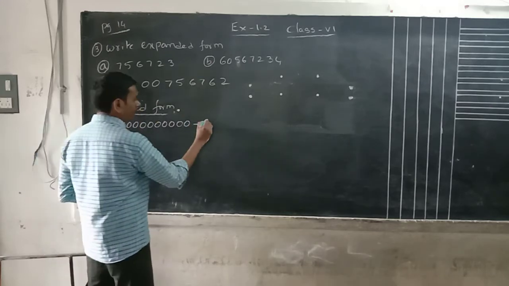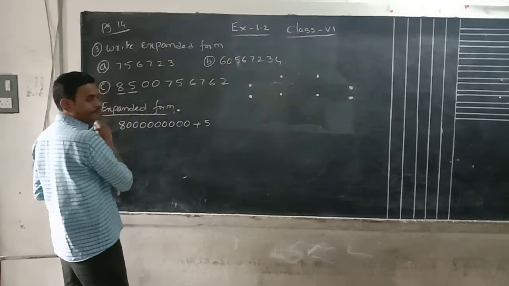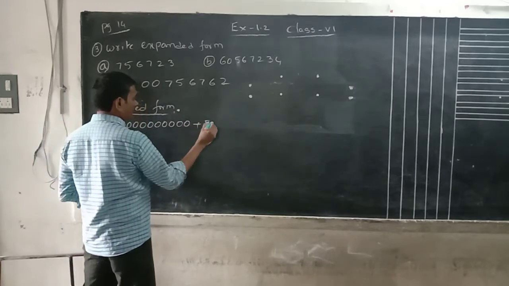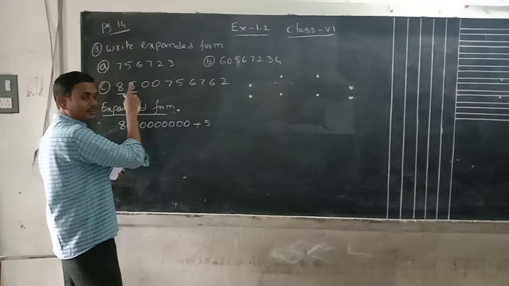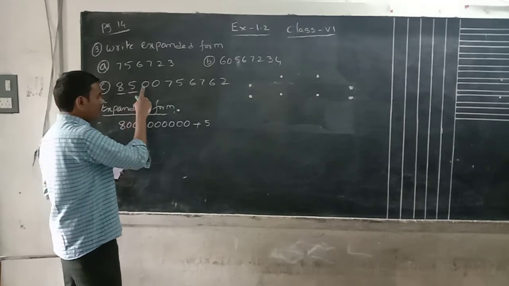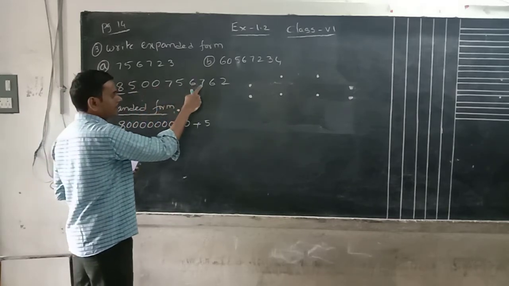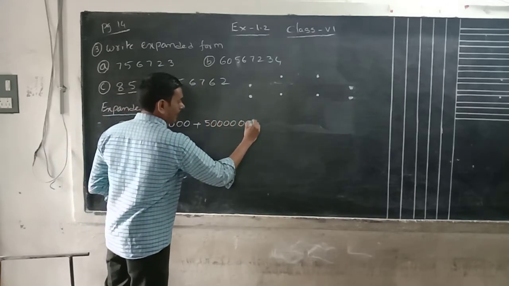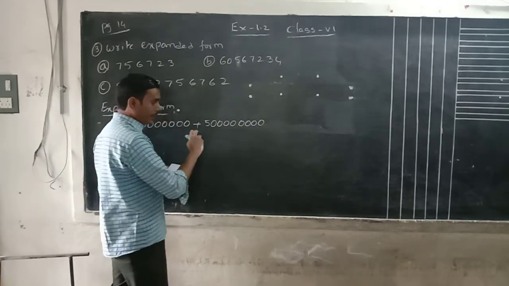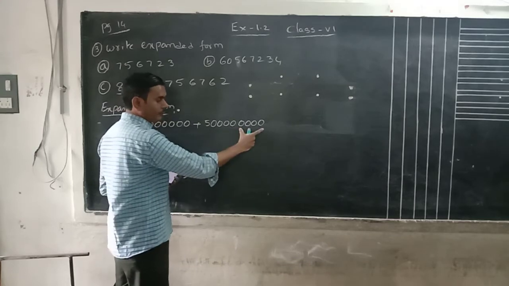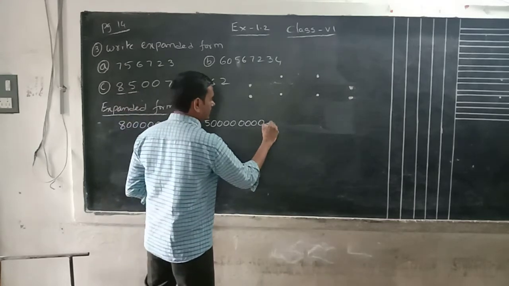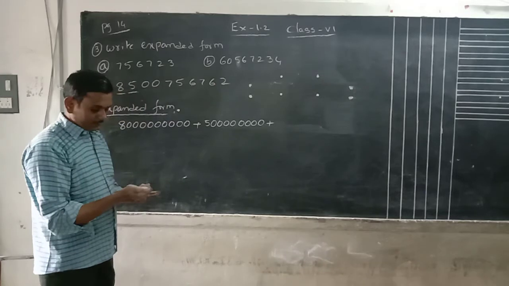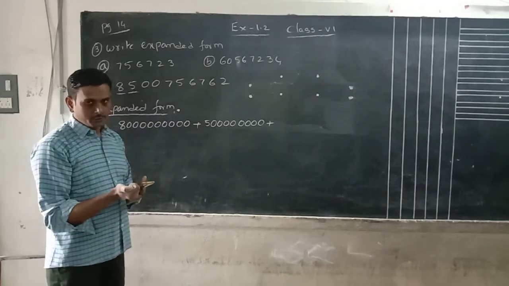Next, what is the next digit? 5. The second digit is 5. How many digits are there after it? Count the digits, 0 also: 1 2 3 4 5 6 7 8. I can write 8 zeros. Next is 0. While writing the expanded form, 0 no need to write.